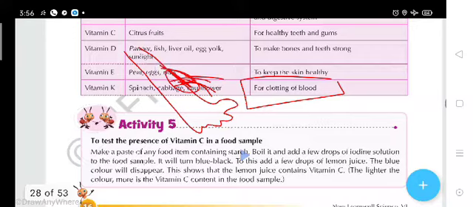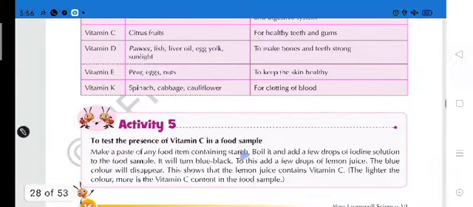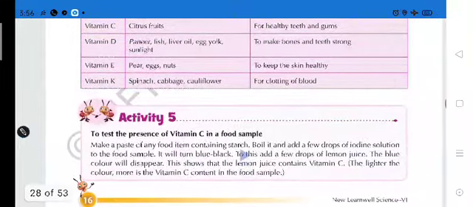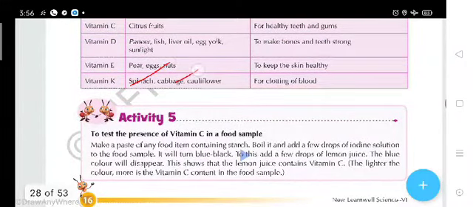This is called clotting of blood. How is this possible? This is possible if you are eating spinach, cabbage and cauliflower. I hope, students, you are understanding well, and you will study at your home.